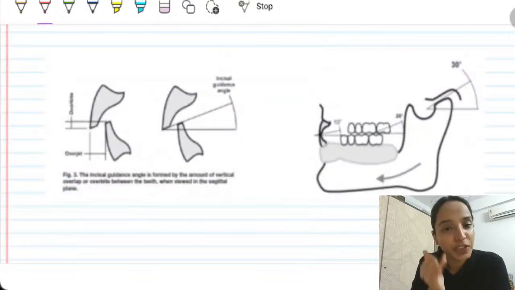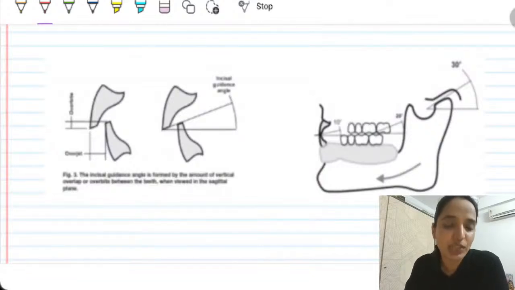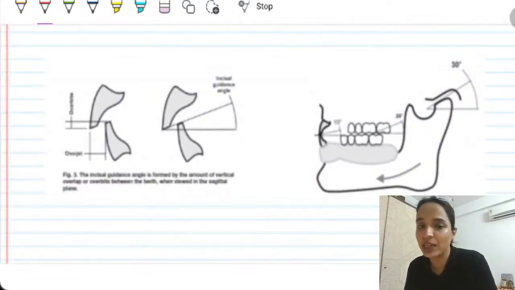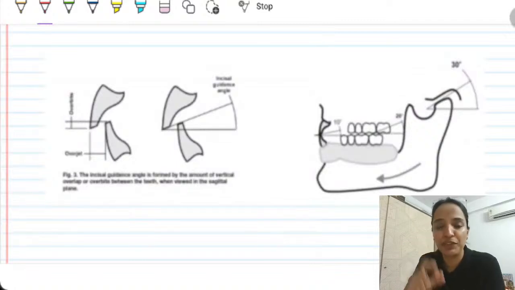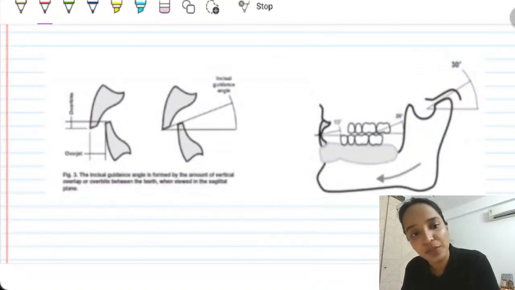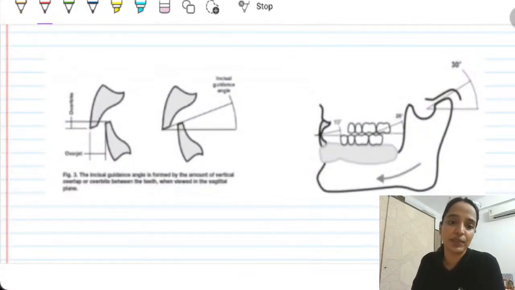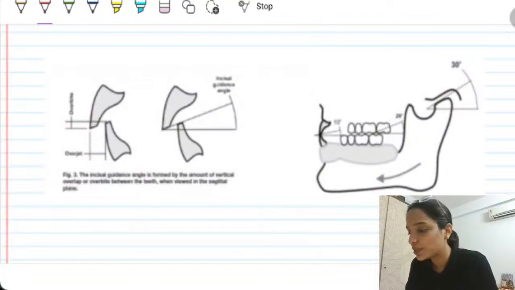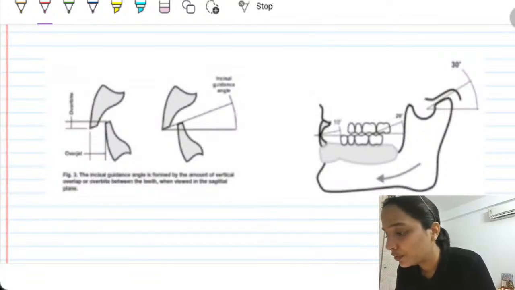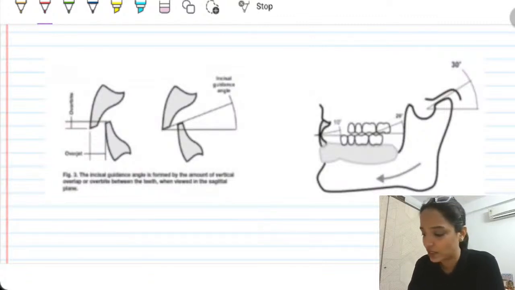Matlab, if any soft tissue undercut is present or the gingival sulcus height is not enough, because as you know for an RPI or a bar clasp you need a particular height for the minor connector. If that is not enough, you can go for a reverse circlet clasp. Yes, a combination clasp is also given. Definitely, a combination clasp is also used. So all of these are good options for distal extension.